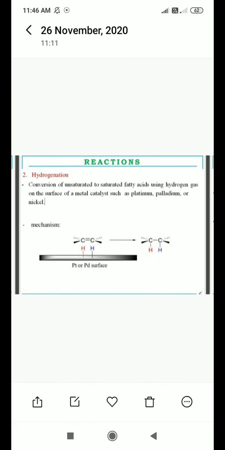If you have to perform hydrogenation on an unsaturated compound, which has either a carbon-carbon double bond or a carbon-carbon triple bond, for example, ethene means C2H4, that is CH2 double bond CH2.